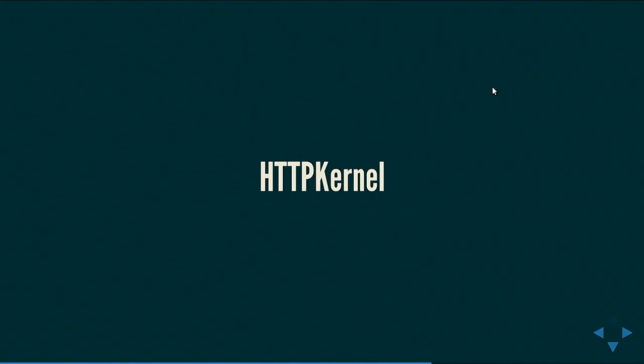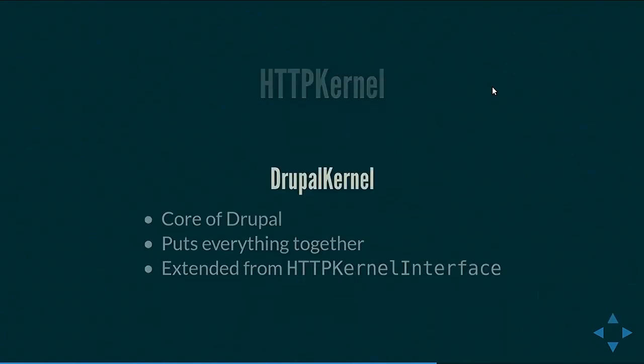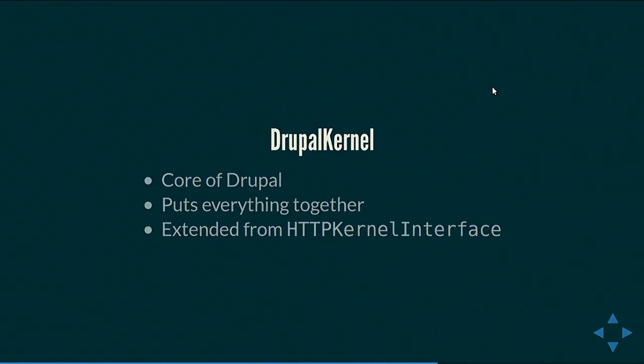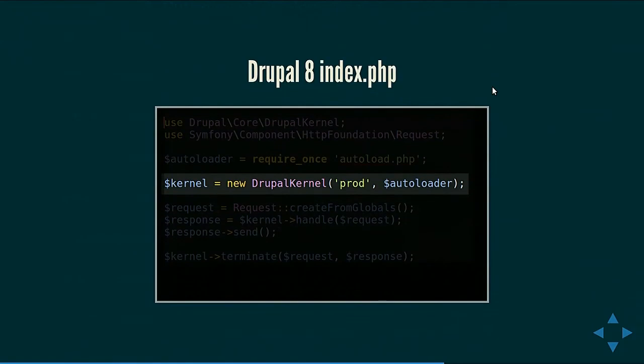Next component that we'll be looking into is HTTP kernel. We talked about all these individual parts: dependency injection, event dispatcher, routing, and HTTP foundation. Those are quite independent of each other, and it's HTTP kernel, or in Drupal's case, Drupal's implementation of the HTTP kernel interface, that is Drupal kernel, that brings all these things together. Drupal kernel is the core of Drupal, and it extends the HTTP kernel interface provided by the HTTP kernel component of Symfony. Drupal kernel is the first object that is created in Drupal 8.